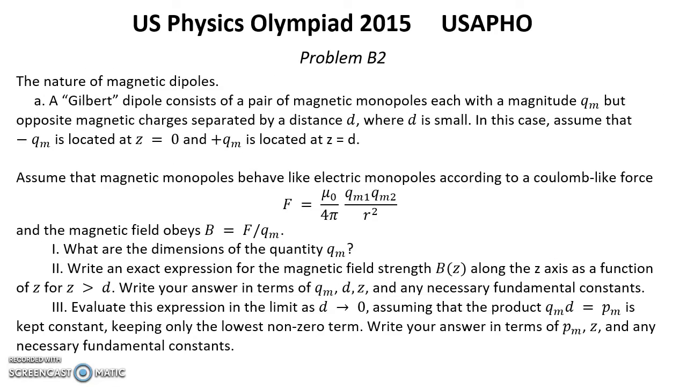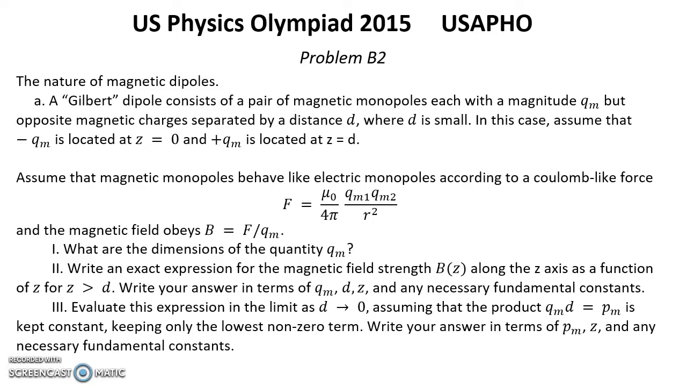US Physics Olympiad, year 2015. USAPhO, final exam, Problem B2. The nature of magnetic dipoles. Part A. The Gilbert dipole consists of a pair of magnetic monopoles, each with a magnitude Qm, but opposite magnetic charges, separated by a distance d, where d is small.